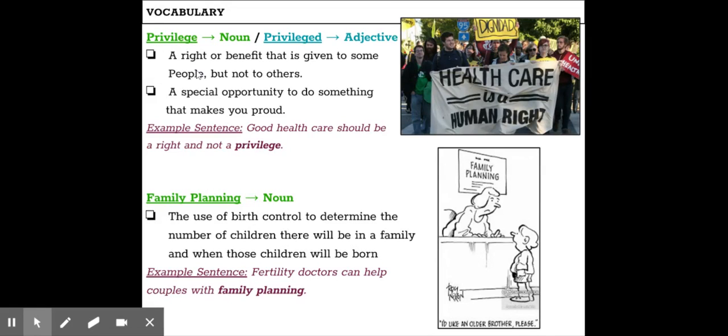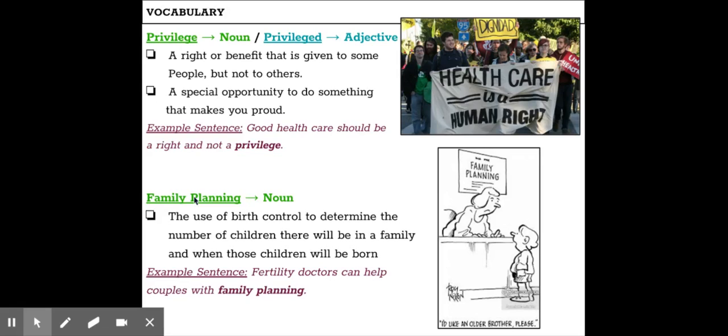Our next vocabulary word is privilege, which is a noun, and the adjective form is privileged. So, a privilege is a right or benefit that is given to some people, but not to others. Another meaning is it can be a special opportunity to do something that makes you proud. So, our example sentence reads: good health care should be a right and not a privilege.